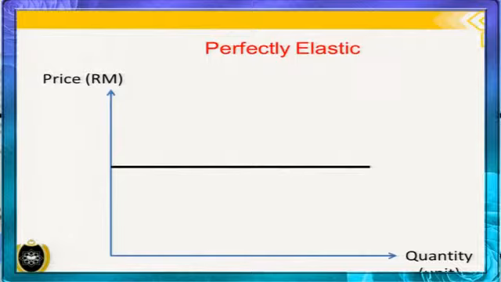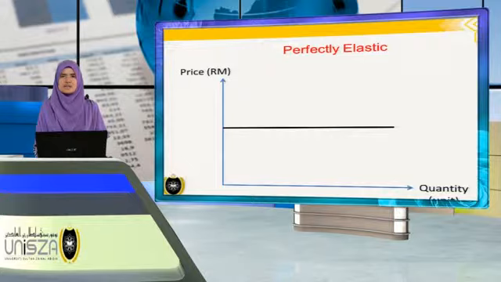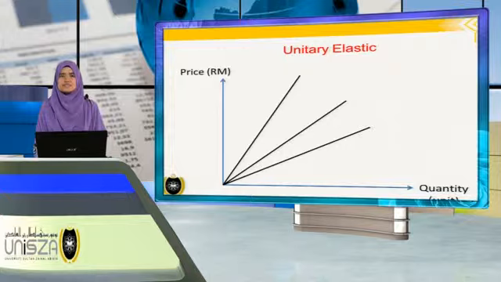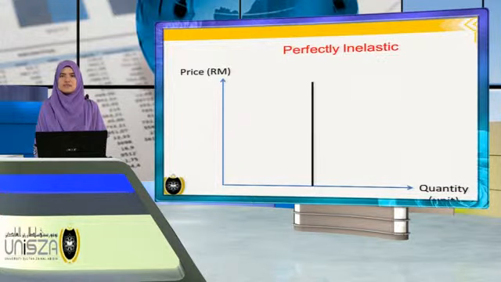So let's take a look at the graph or curve. The first one is perfectly elastic. We have the horizontal line. The second one is elastic. The third one is unitary elastic. From the graph, the curve comes from the origin. The fourth one is inelastic. And the last one is perfectly inelastic. We have the vertical line.